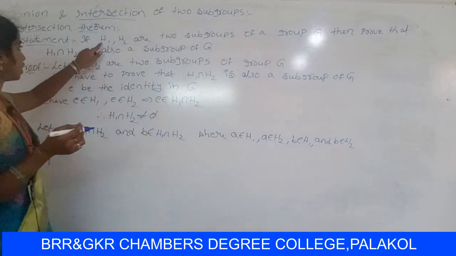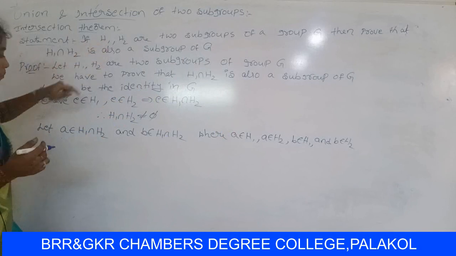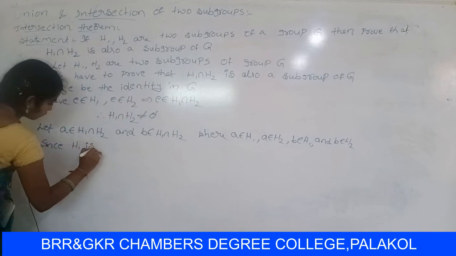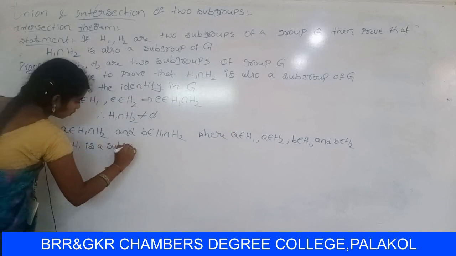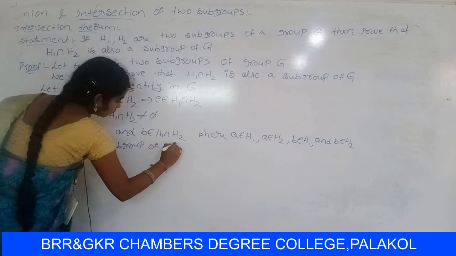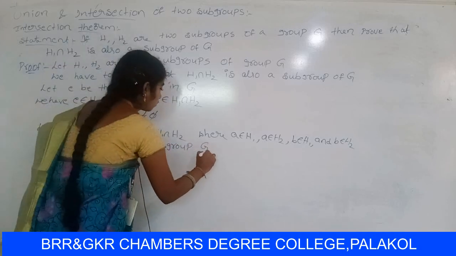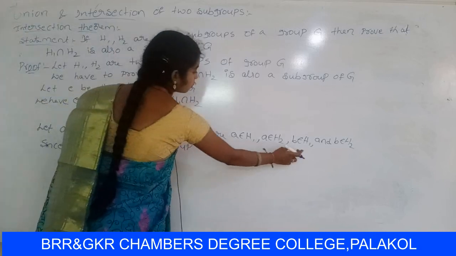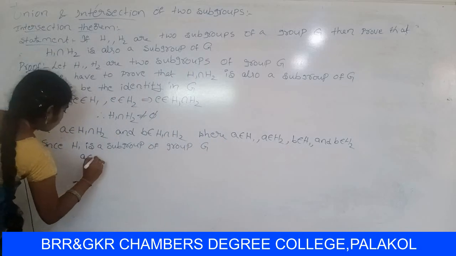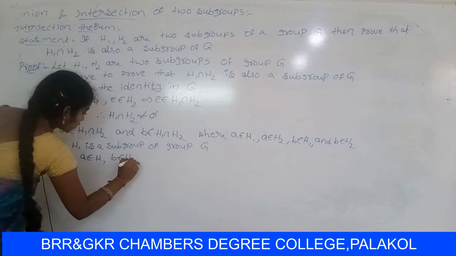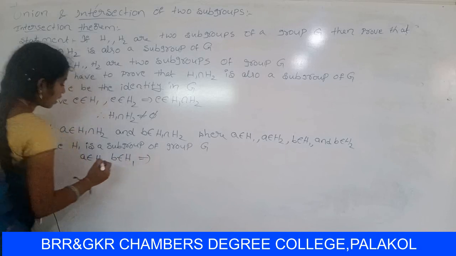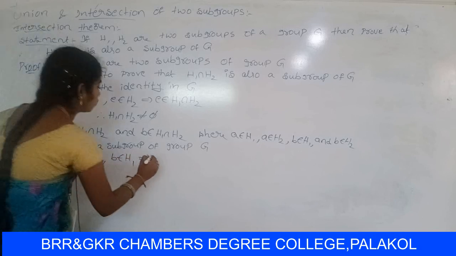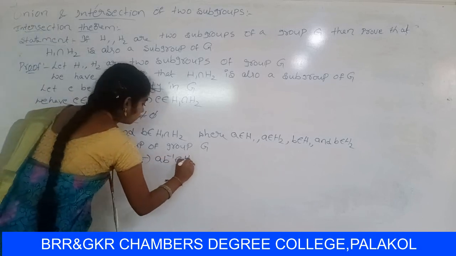Already you know that H1 is a subgroup of Z. So since A belongs to H1, B belongs to H1, it can be written that AB inverse belongs to H1.